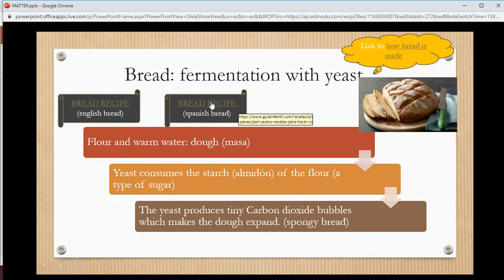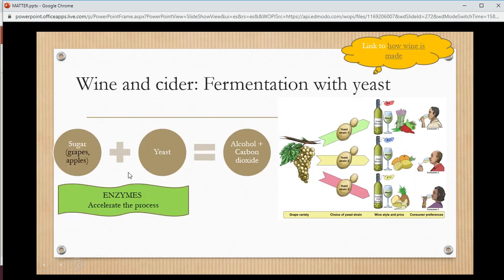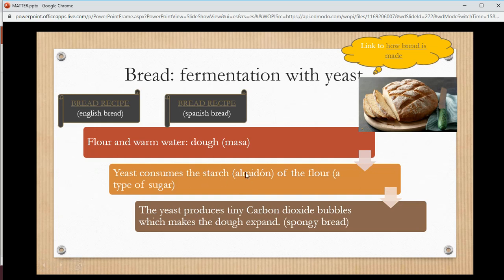Here you have two bread recipes in case you want to do bread, the English bread or the Spanish bread. What do we need for the fermentation with yeast to make bread? We need flour and warm water. El agua templada, this wakes up the yeast, so it makes the yeast activated, and then that makes the dough, la masa. The yeast consumes the starch. In the previous case, it was the sugar that the yeast eats. In this case, it is the starch, el almidón, of the flour. That is a type of sugar.